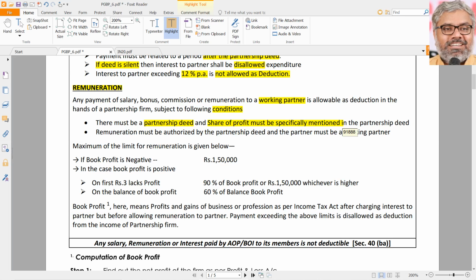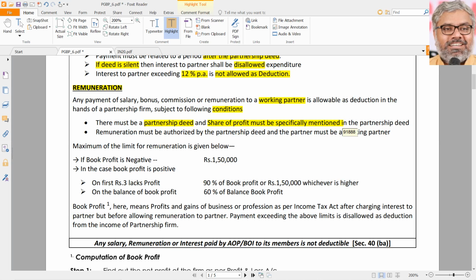We have actually nothing to do with profits now. We are talking about remuneration. But the condition is that it is not about calculation. It is about a condition to be checked. What is the condition? First condition is the partner should be a working partner. Then another condition is there should be a partnership deed first of all. And another condition is in the partnership deed the share of profit should be mentioned specifically.